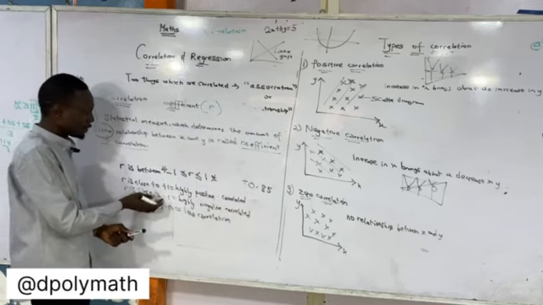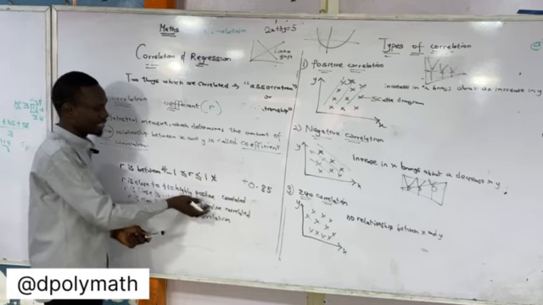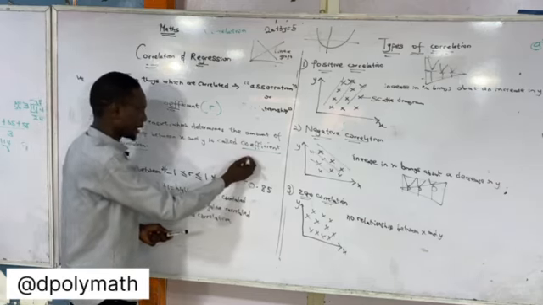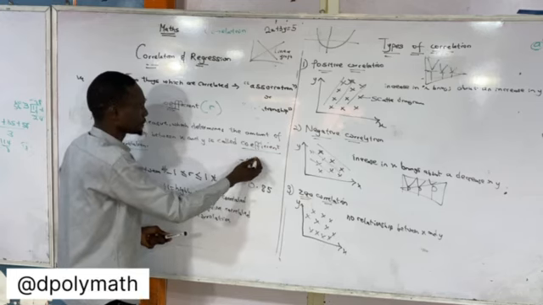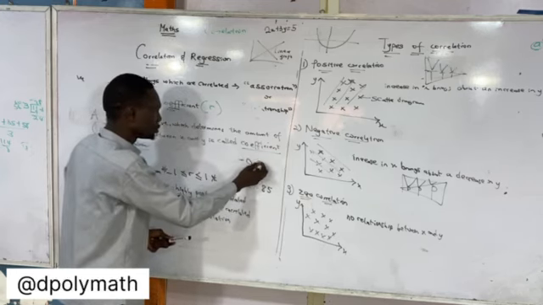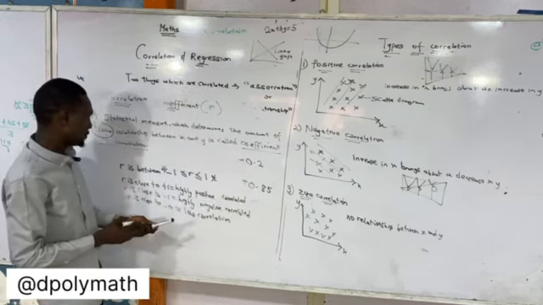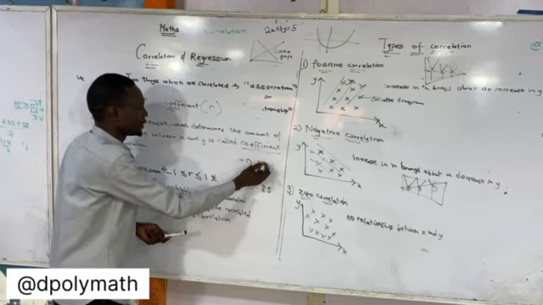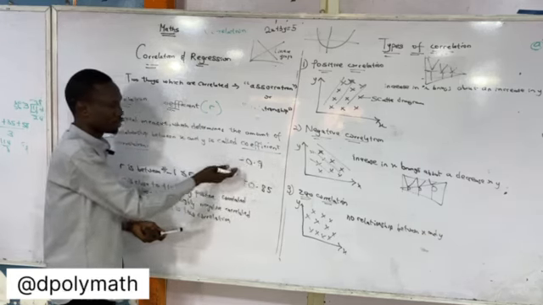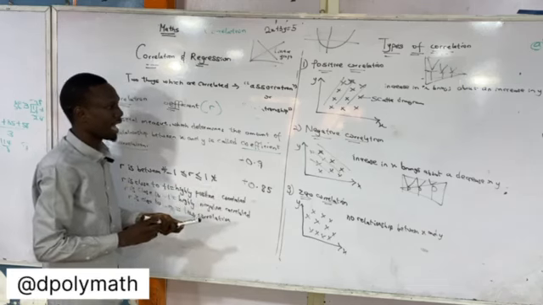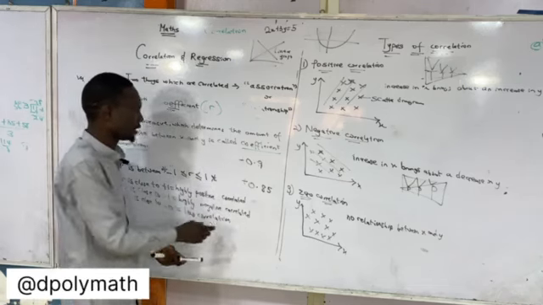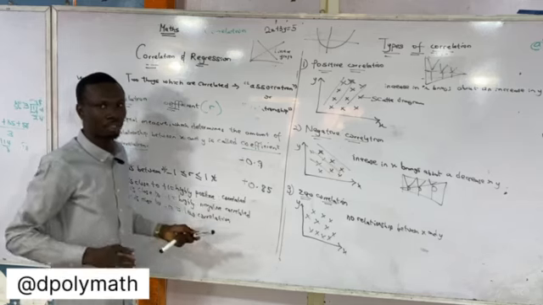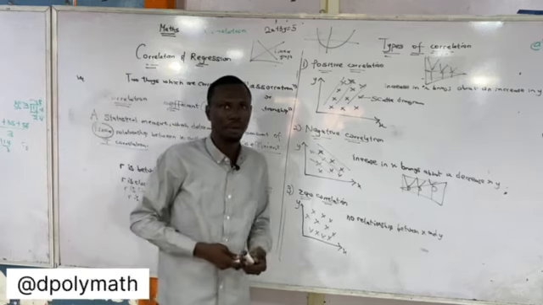But if R is close to -1, it's highly negatively correlated. For instance, -0.9 is very close to -1, so it means X and Y are negatively correlated. And if R is close to 0, there's low correlation between the two variables.